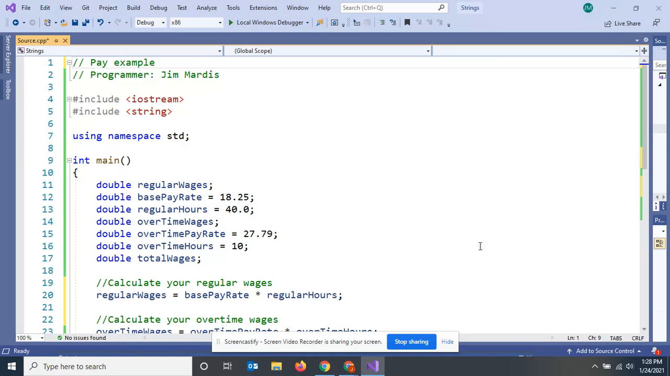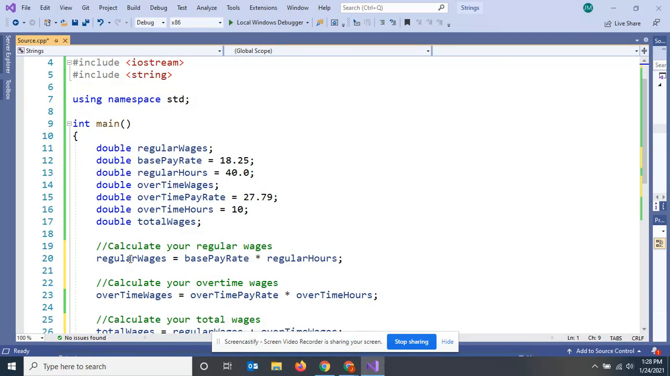So let's go down to see what math is going on. For regular wages, that's my first 40 hours, right? It's base pay rate, my hourly wage, times my regular hours. So in effect, it's going to be $18.25, my regular pay rate, times my regular hours, which is 40, and it's going to put that into regular wages. So that's what I made for the first 40 hours I worked.